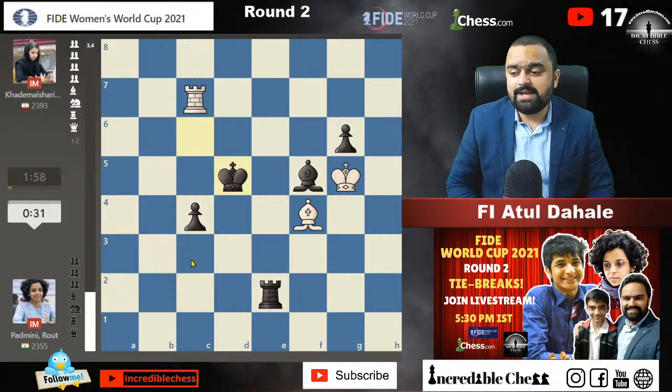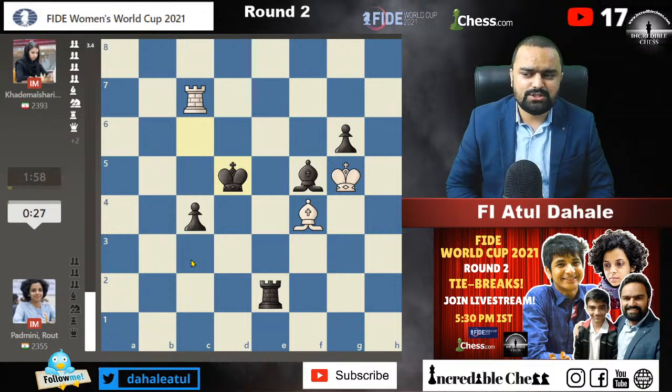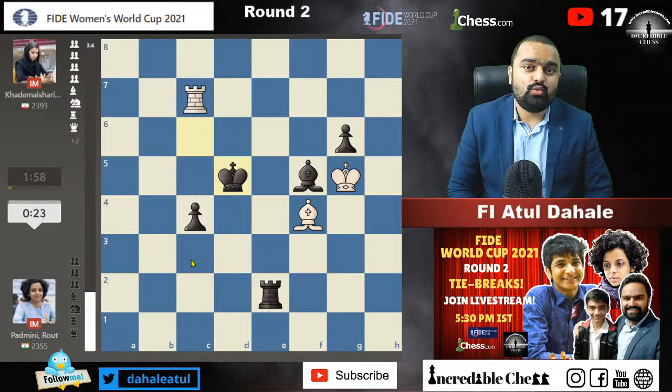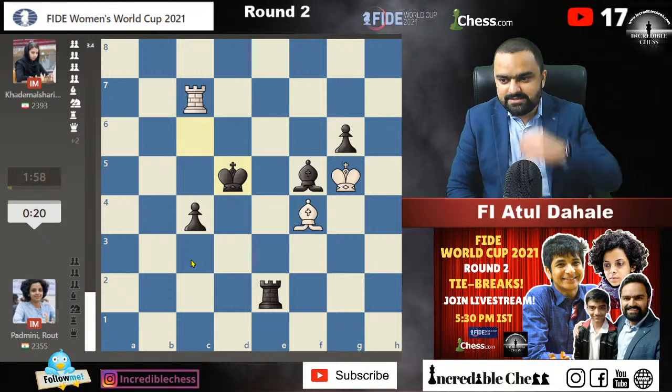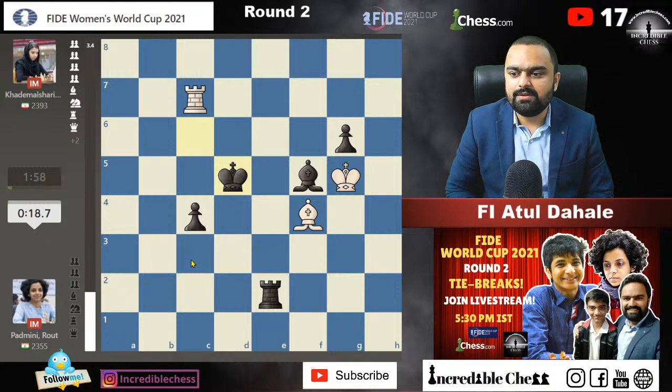We were expecting that she might just draw the game, but the way the game has been played, it was a tough game. It was completely in time pressure, so as I said, it's anybody's game when it's a time pressure game. Okay, the opponent is playing very cool chess. I think it's a difficult situation already.